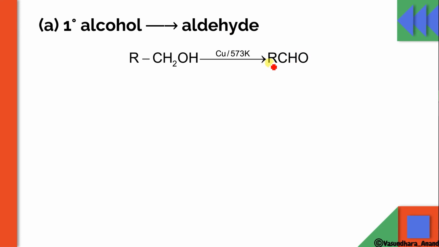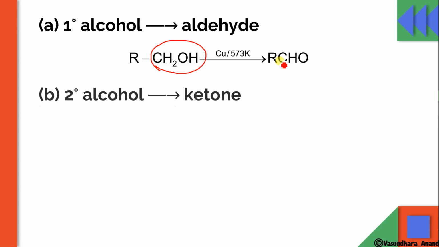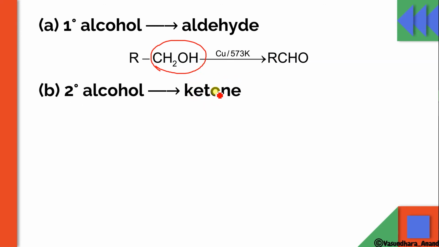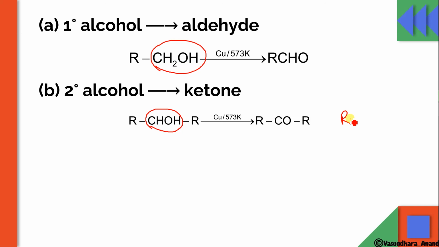So when primary alcohol reacts with the heated copper, the CH2OH group will convert into CHO. Secondary alcohol will give you ketone. Again the CHOH group is here, that will convert into CO group. This is not attached with oxygen. Actually, here this is the structure. Correct structure is like this.